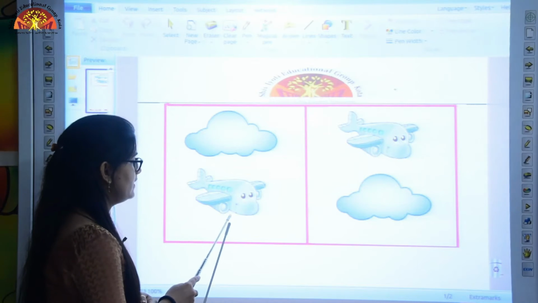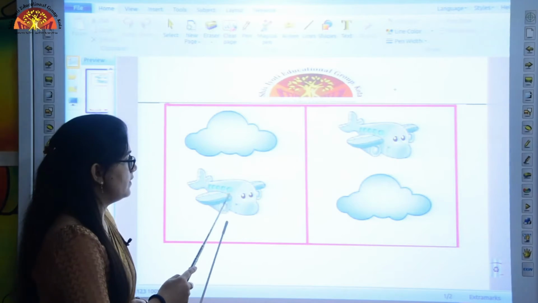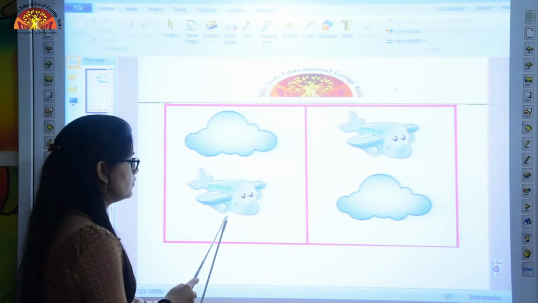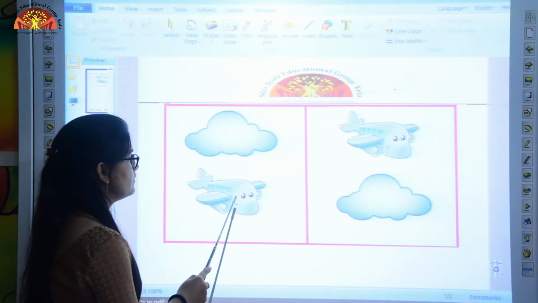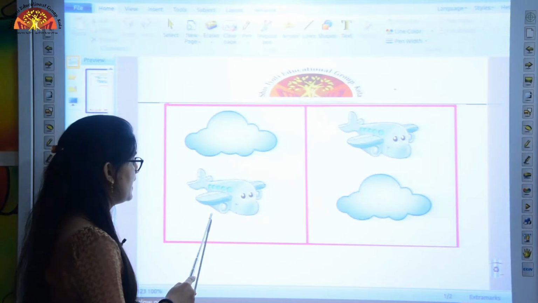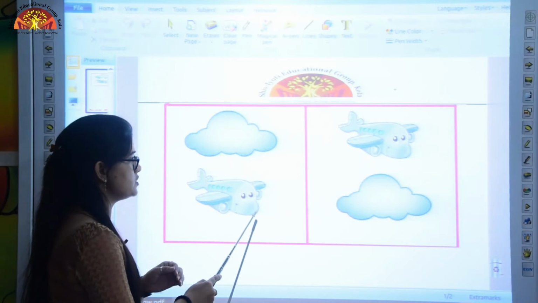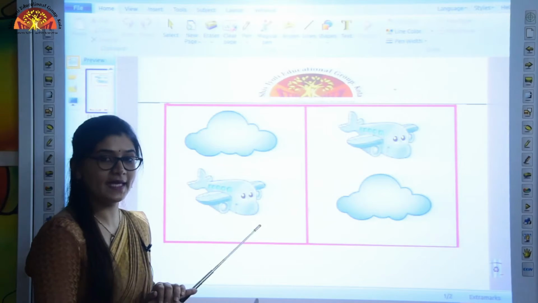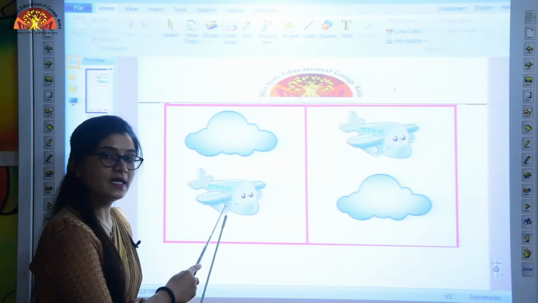Where is the aeroplane? The aeroplane is below the cloud. So kids, here the aeroplane is flying below the cloud. The aeroplane is flying under or at a lower position without touching the cloud. So that's why we can say that the aeroplane is below the cloud.